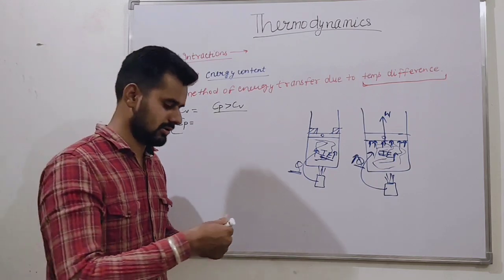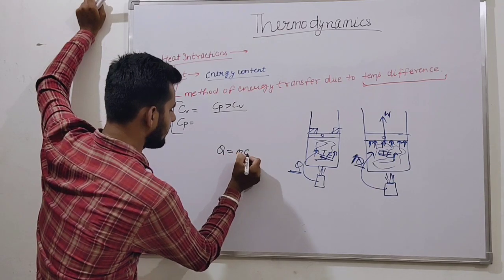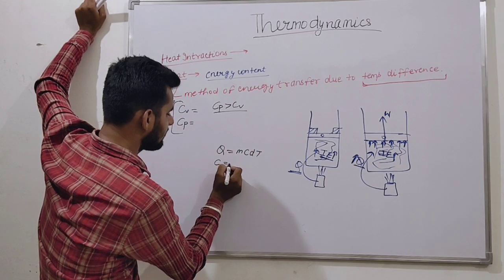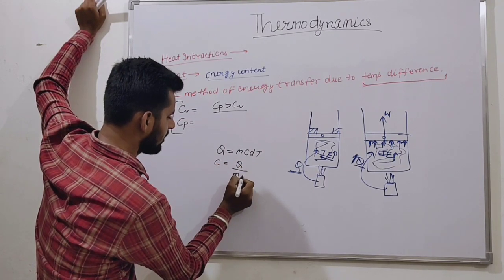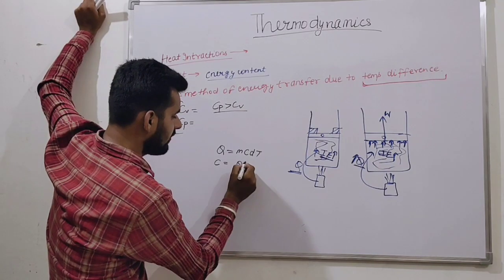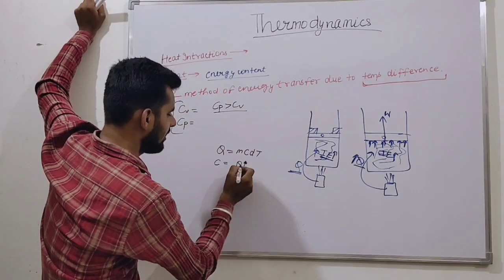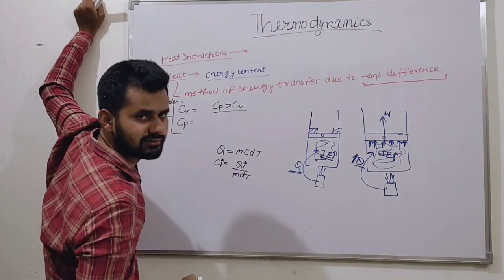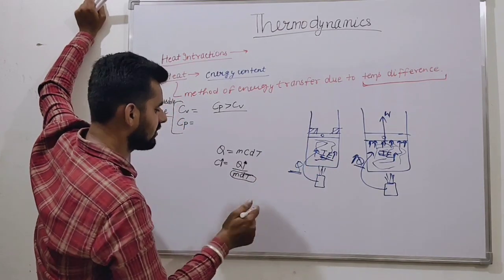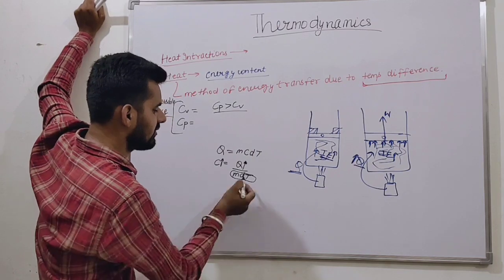Are you getting my point? So we know Q is equal to m c dT. So what is C? Q upon m dT. If Q is increasing, then C also starts increasing, while all other things remain constant. For both processes, we can assume the same mass and the same temperature difference. This is constant.